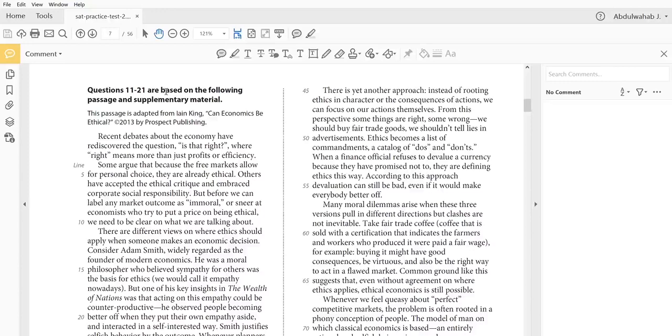For example, by reading this, I already know that this passage is going to talk about economics and whether it's ethical or not. This alone helps me put a certain set of expectations before I even begin to read the text itself.